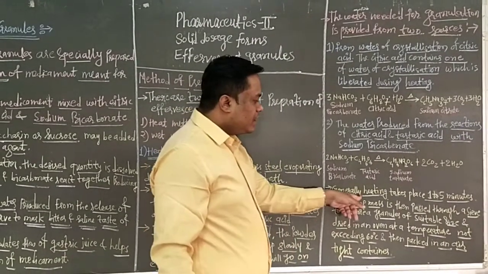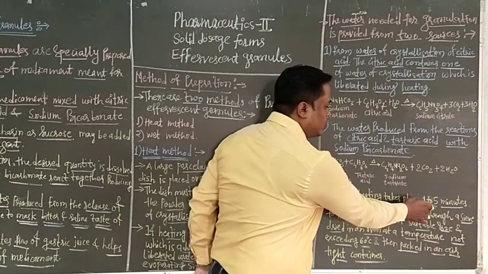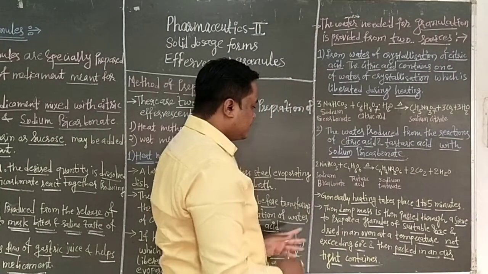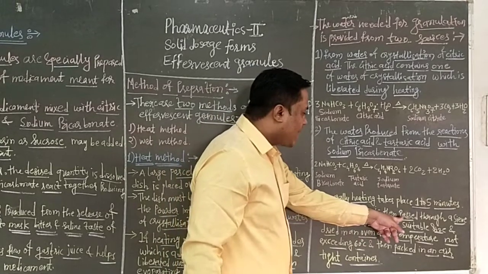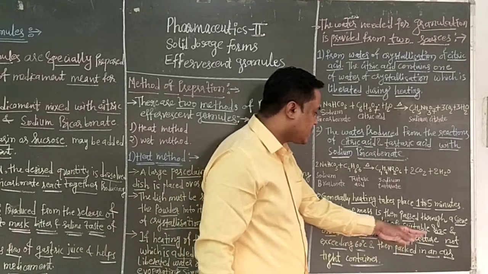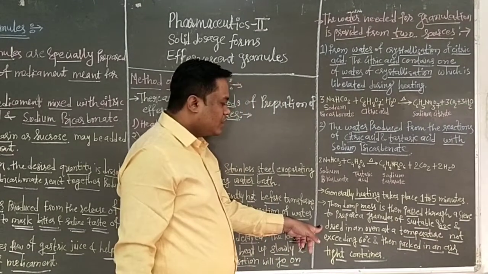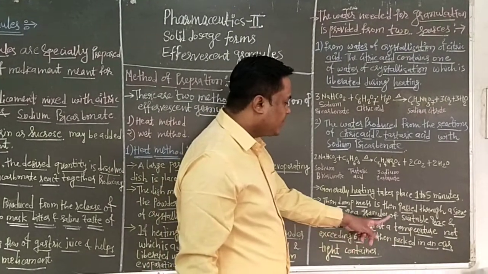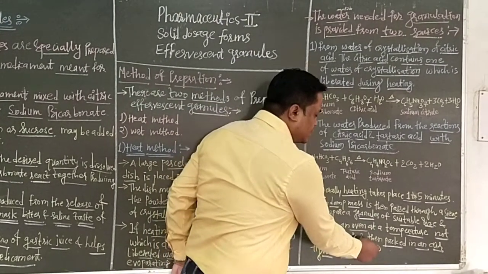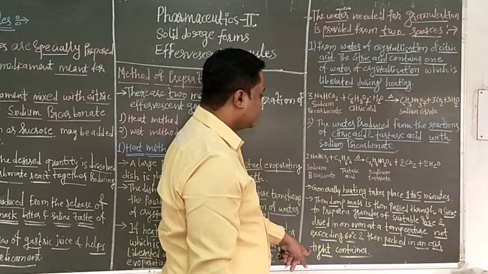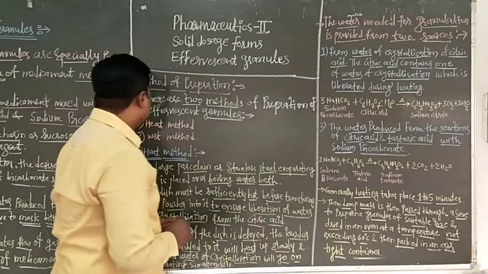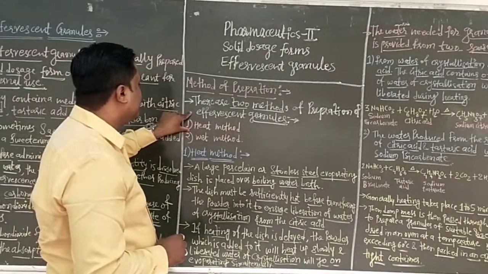Generally heating takes place for only 1 to 5 minutes. Then the damp mass or coherent mass is passed through a sieve to prepare granules of suitable size, and then dried in a hot air oven at a temperature not exceeding 60 degrees centigrade. These granules are packed in an airtight container. So this is the simple procedure for preparation of effervescent granules by the heat method.